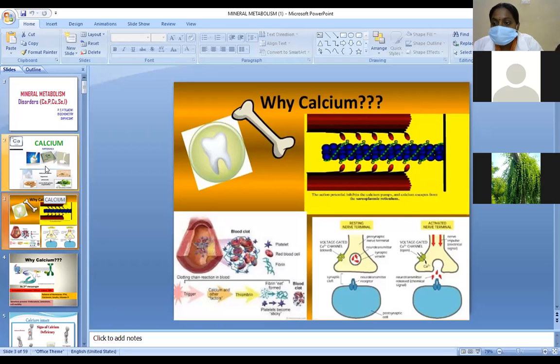Calcium: 99% is mainly required for bone and teeth formation, and 1% is mainly present in the skeletal tissue. Calcium functions are required for the development of bone and teeth formation, blood coagulation, nerve transmission, muscle contraction.